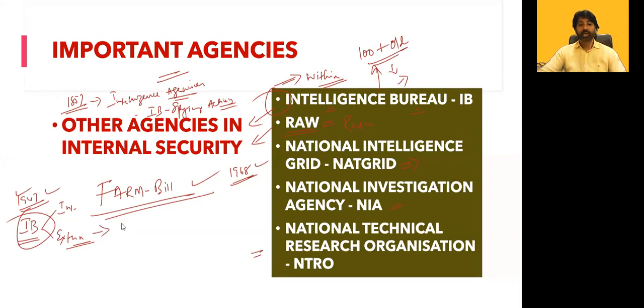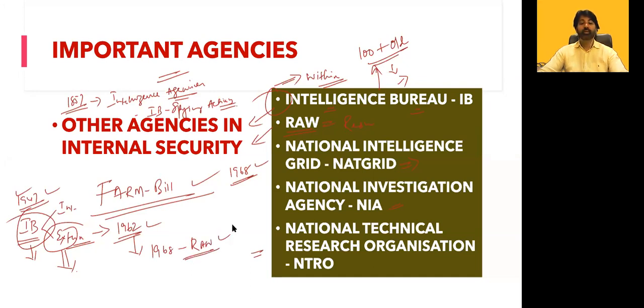But when we faced an attack from China in 1962, that was a massive failure of the IB, because they were not focused much on external intelligence. So then the country realized it: we need a separate agency for external intelligence to collect data from outside the country. They mustered officers from the IB and from other agencies, and they created a separate agency in 1968. That is RAW.